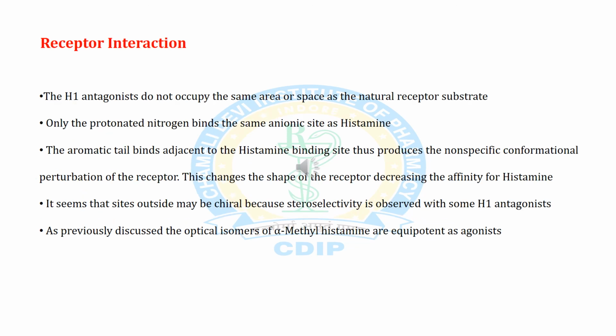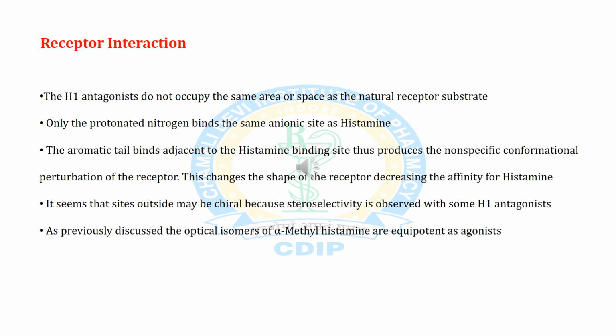After the completion of SAR, we are now coming on receptor interaction of H1 antihistamines. The H1 antagonists do not occupy the same area or space as the natural receptor substrate. Only the protonated nitrogen binds the same anionic site as histamine. The aromatic tail binds adjacent to the histamine binding site, thus producing a non-specific conformational perturbation of the receptor. This changes the shape of the receptor, decreasing the affinity for histamine.